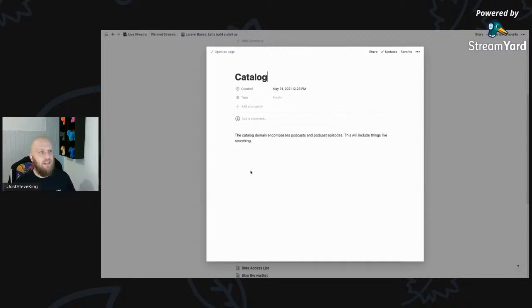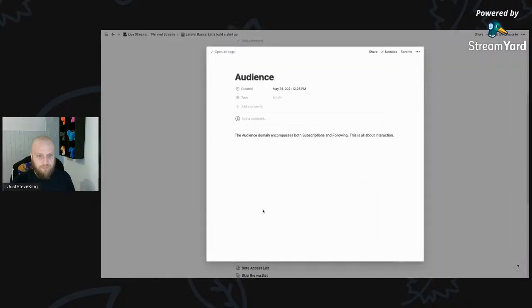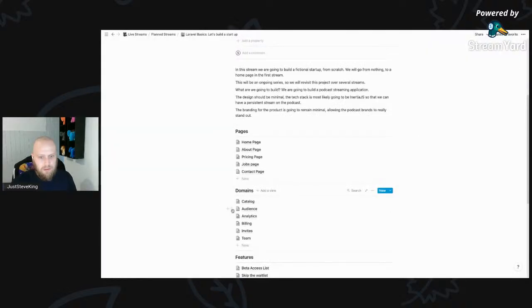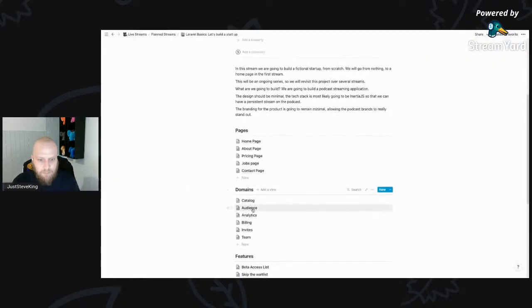So if you were to build this in a microservice approach, you'd have a catalog service. And then audience. The audience domain is going to encompass both subscriptions and following, and it's all about the interaction with aspects from the catalog itself. Then we're going to have analytics. We're going to be tracking listens and views, and it's all about the meta information of the real domain. It might be removed later on, depending on how I build the analytics engine.